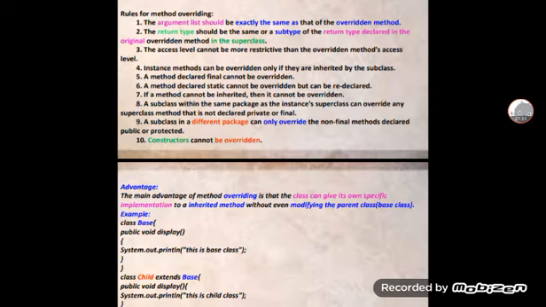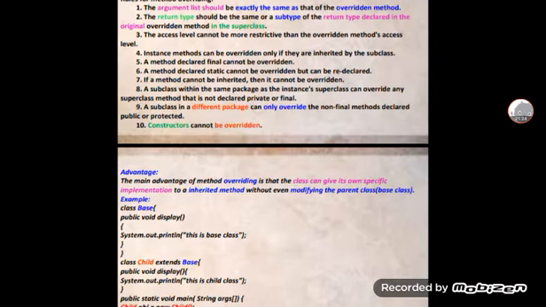The access level cannot be more restrictive than the overridden method's access level. Instance methods can be overridden only if they are inherited by the subclass. A method declared final cannot be overridden. A method declared static cannot be overridden but can be redeclared. If a method cannot be inherited, then it cannot be overridden. A subclass in the same package as the superclass instance can override any superclass method that is not declared private or final.